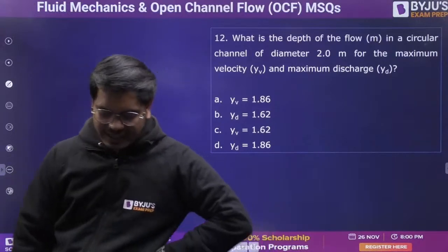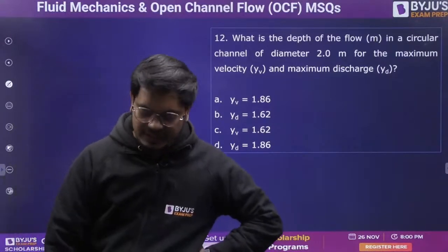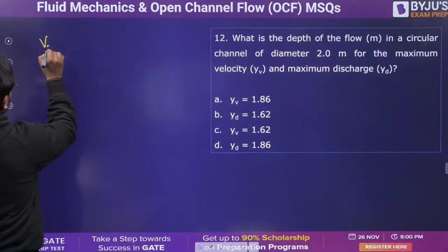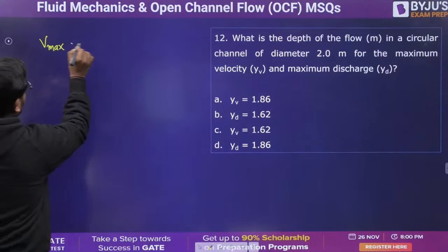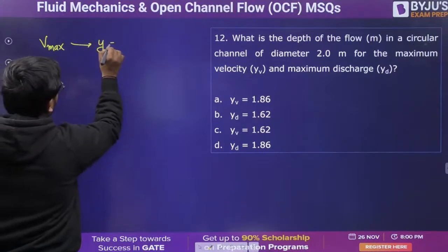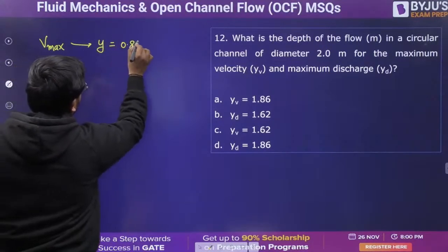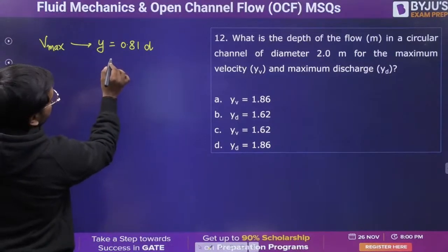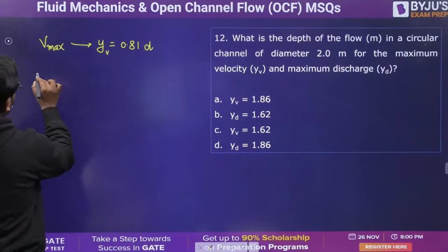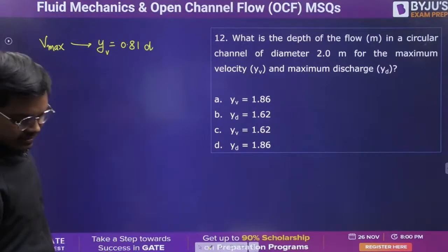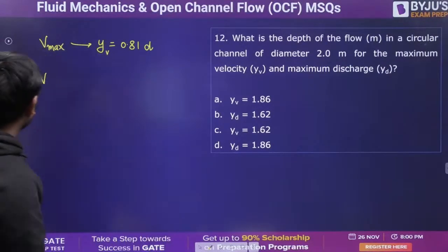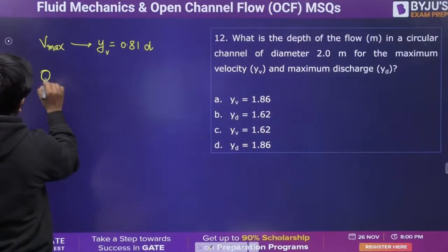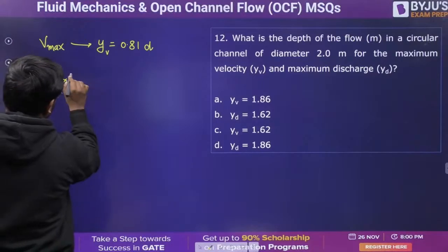Maximum velocity can be achieved by 0.81 d, right? And maximum discharge, that's 0.93 d for circular.